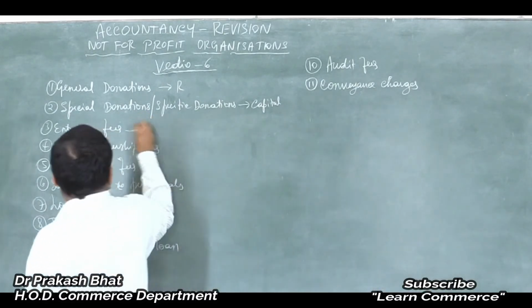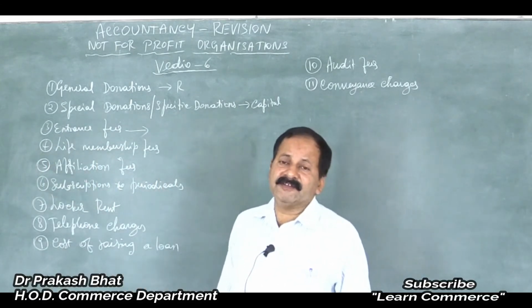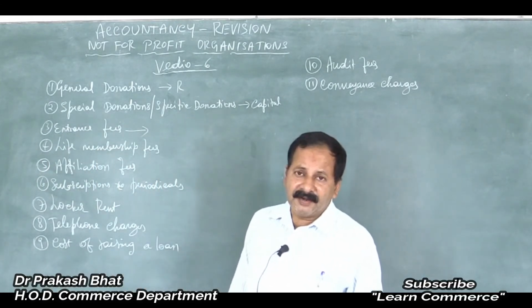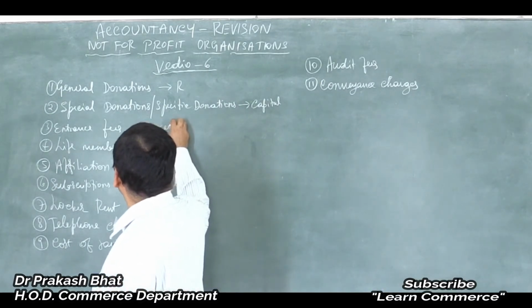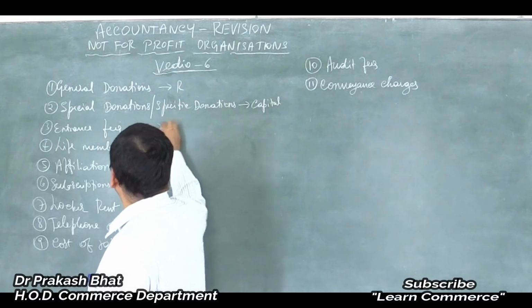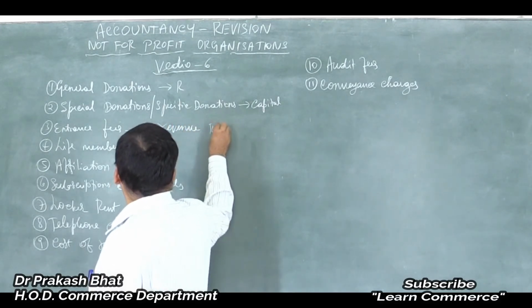Then entrance fees. Entrance fees we have already discussed. Entrance fees should be treated as regular income, that is revenue, a revenue receipt.